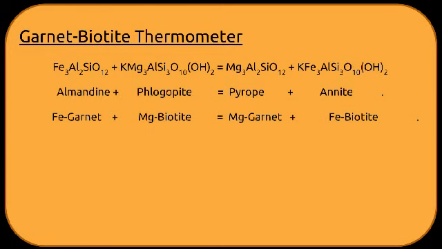This is a reaction where garnet and biotite exchange iron and magnesium between themselves to turn from almandine and phlogopite into pyrope and annite. The ionic radii of Fe2+ and Mg2+ is very similar, and the manner in which they are packed in the two minerals, garnet and biotite, are not very different. Hence the change in the volume is very low.